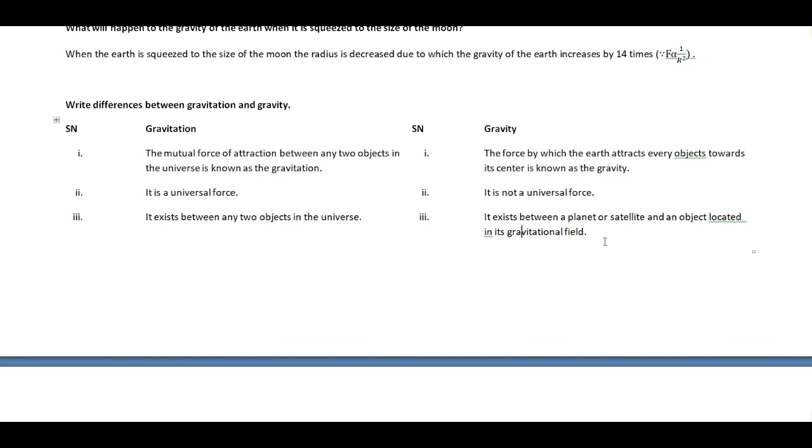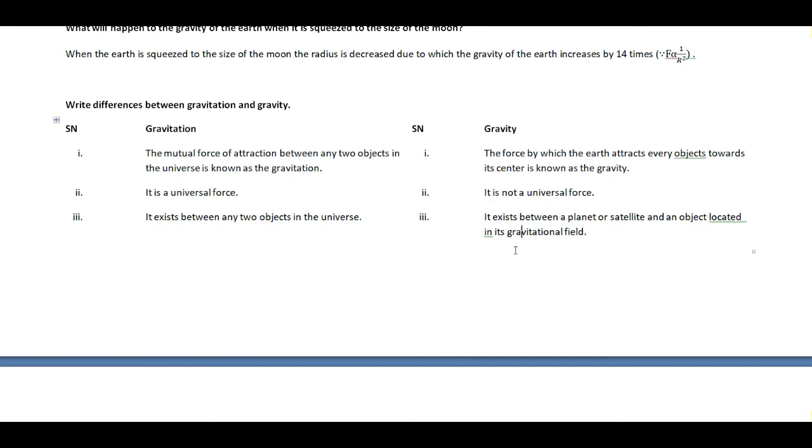Let's take the example. The force of attraction between two houses is the gravitational force, gravitation. Force of attraction between your pen and pencil, that is gravitation. Force of attraction between two stones, that is gravitation. But the force of attraction by the Earth on any object, that is gravity.